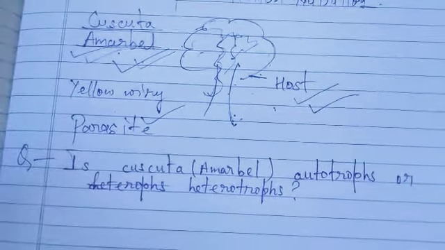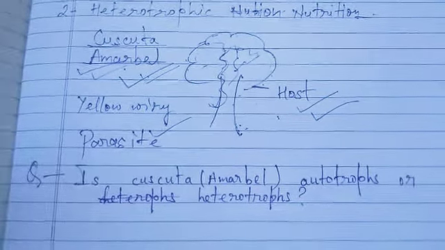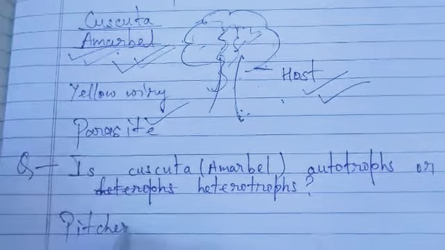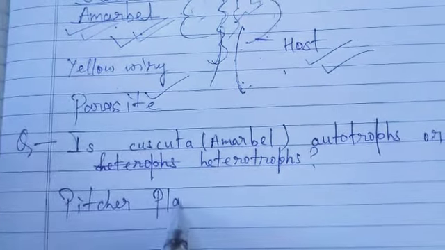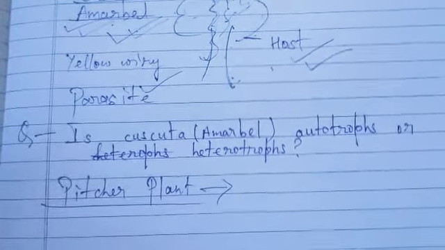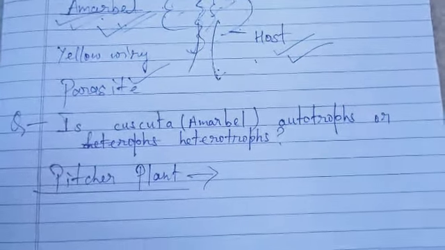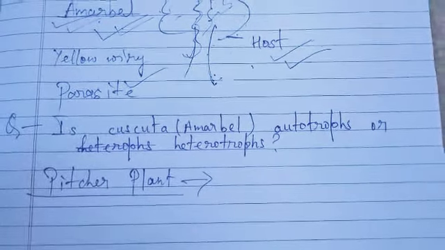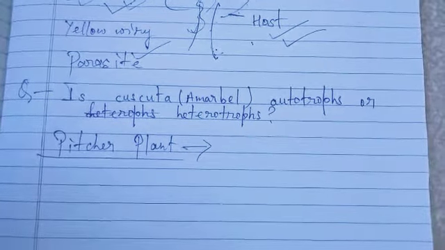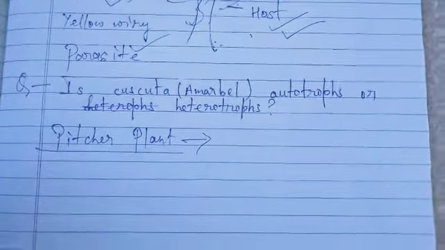Now let's take one more plant which comes in the category of heterotrophic nutrition. That is pitcher plant. It's a very amazing thing: do you know that a plant can eat an insect? Yes, it's amazing, but it's true. Even plants can eat insects, and that plant is pitcher plant. We also call it insectivorous.